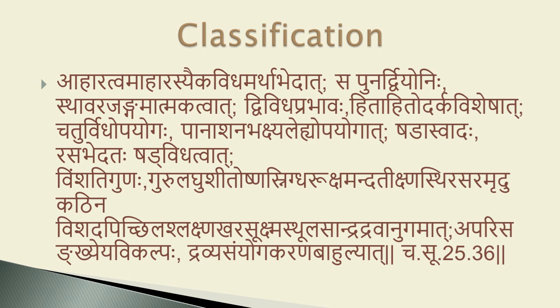Now the food can also be classified into four groups by the way it is ingested. They are pan, asan, bhaksha and lay. Pan means that which is drinkable, like water, tea, juice and so on.